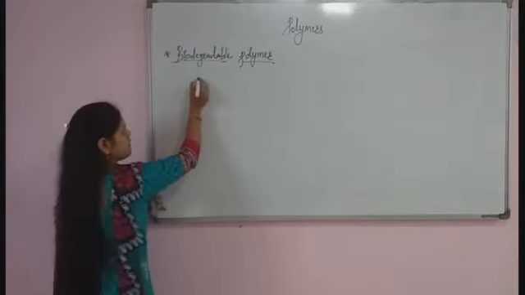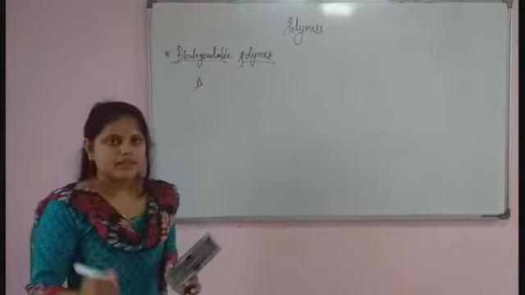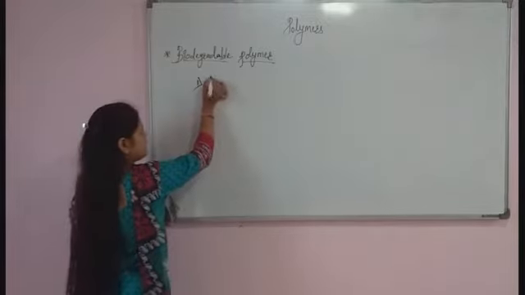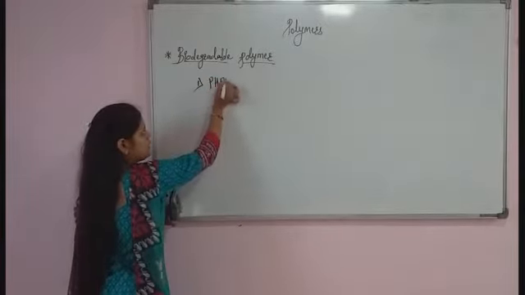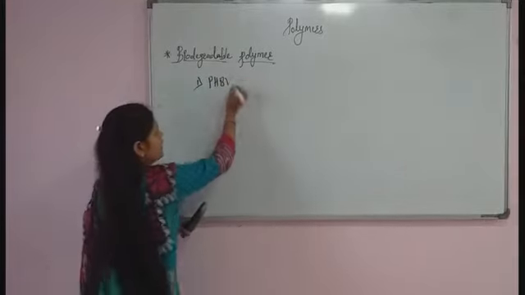So the first example of the biodegradable polymer is PHBV. What is the full form of that?